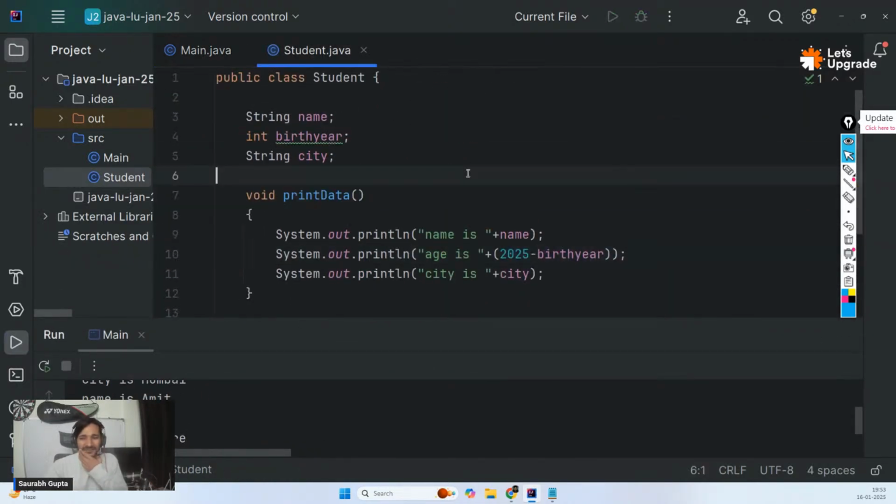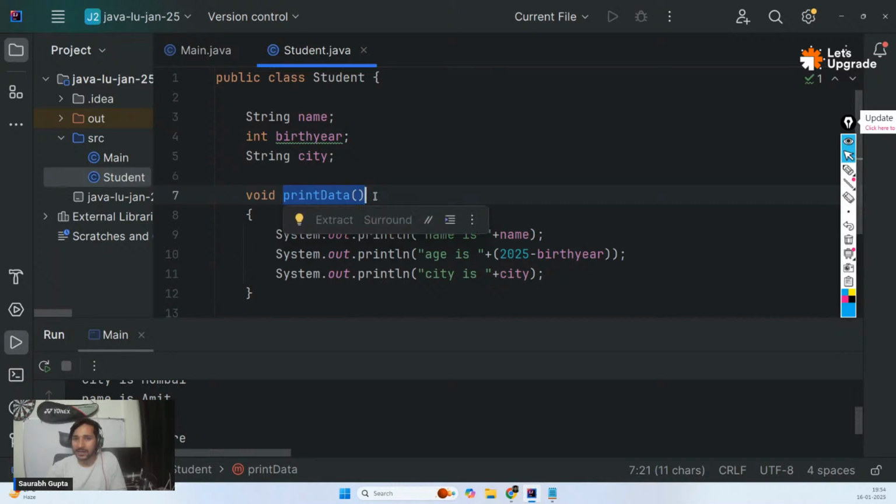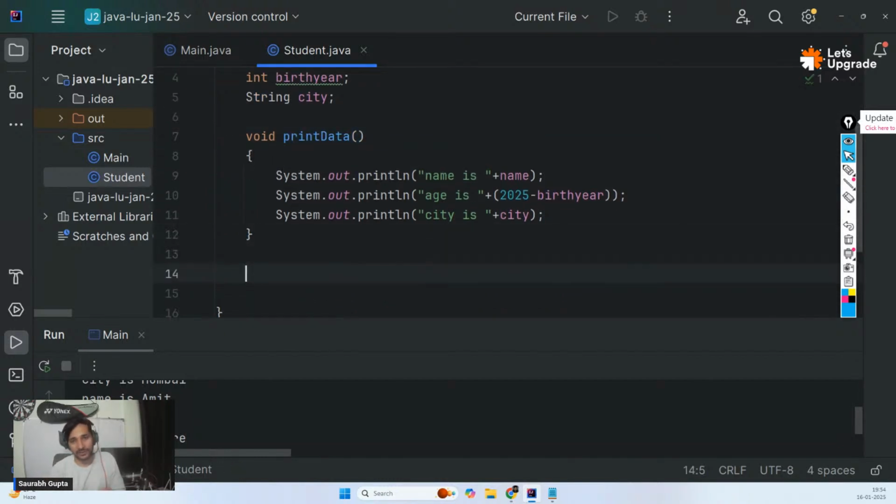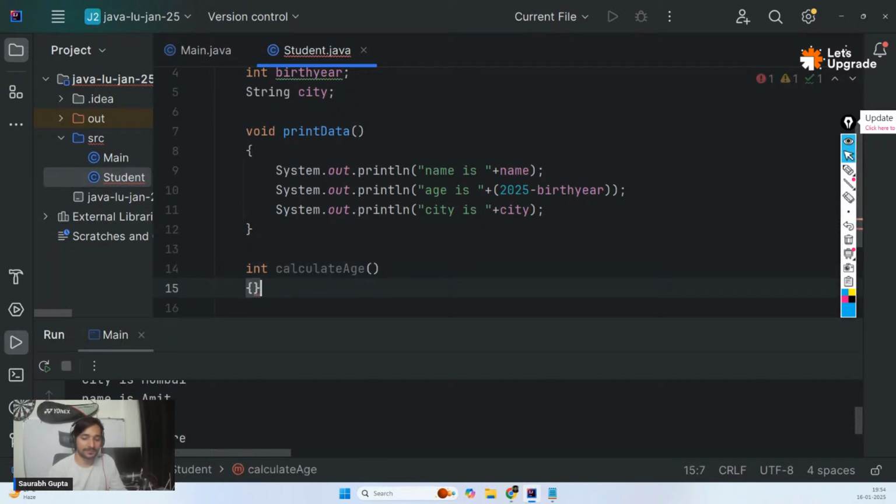Now what I want is, I'm thinking, no, this is not good. I'm not liking this, performing calculation in print. Because what is the name of this functionality? Print data. So the job of this should be only to print data, not to perform calculation. So I'm planning that I will create a separate function called calculateAge inside the same class.